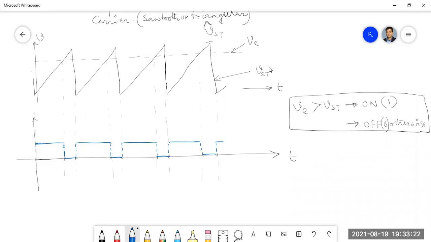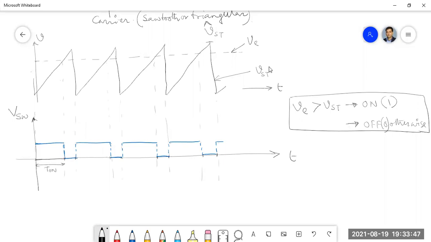It compares the error signal VE with the carrier signal and generates the switching signal. Okay, so this is how we are getting the pulses.